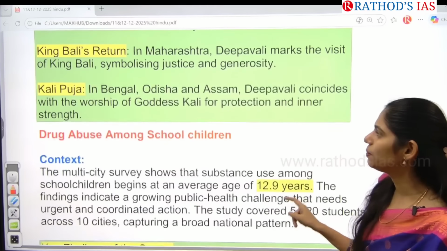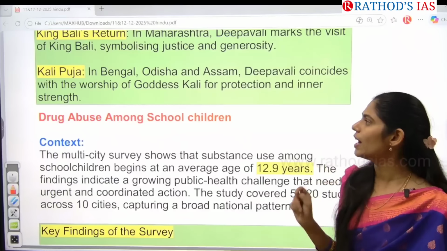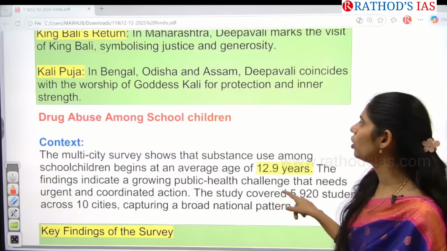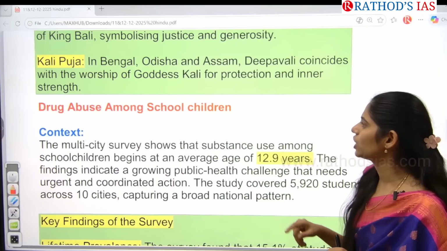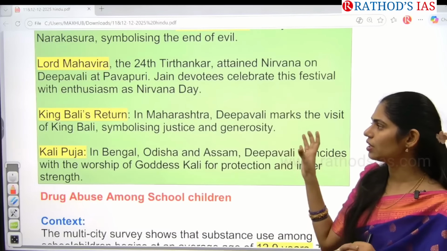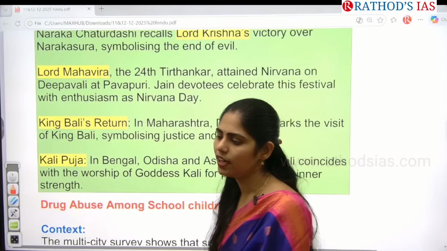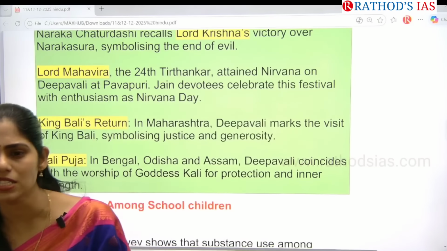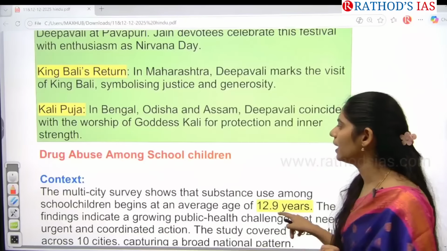And the next one is Kali Puja, especially in the states of Bengal, Odisha and Assam. Diwali coincides with the worship of goddess Kali. You know about this Kali. Kali is famous for protection as well as inner strength. So different regions have different mythological stories related to this Diwali. Because of this, it became a national festival, guys. Okay, see that.